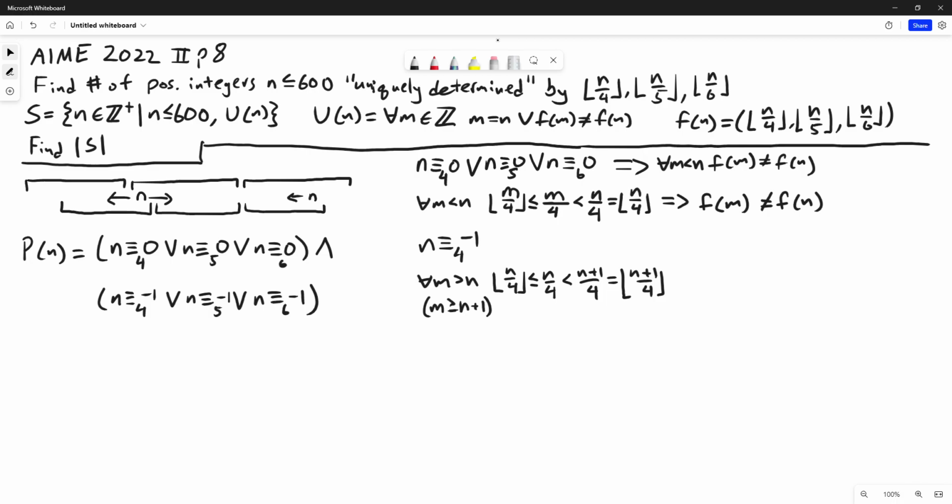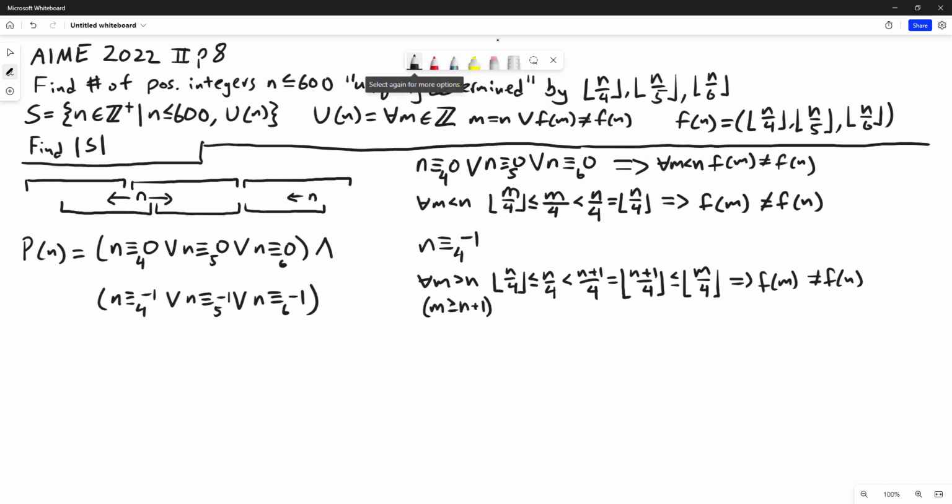And since the floor is an increasing function, this is less than or equal to the floor of m over 4. So we've shown that f of m in its first coordinate differs from f of n in its first coordinate, and since they differ in one coordinate, the points differ.